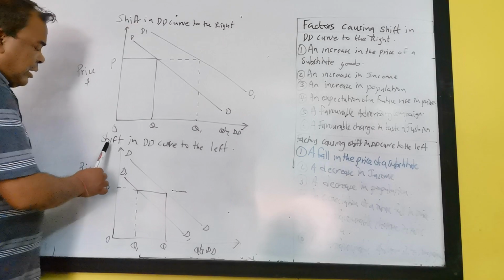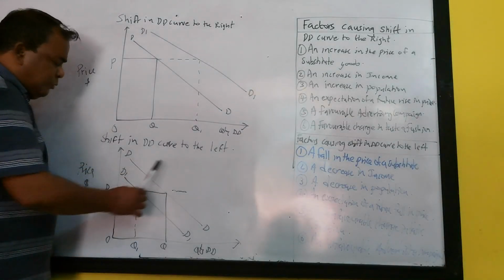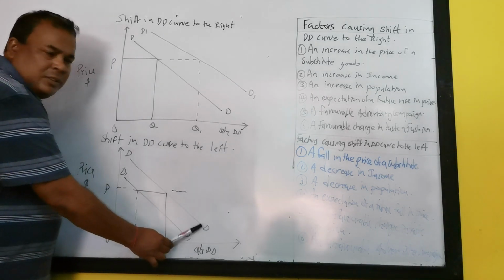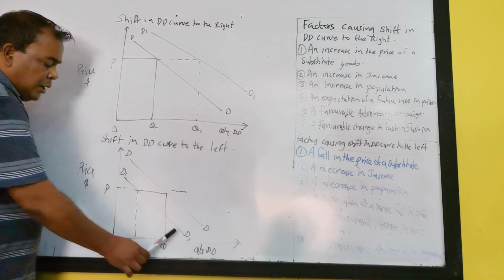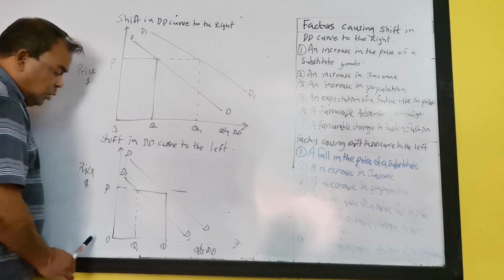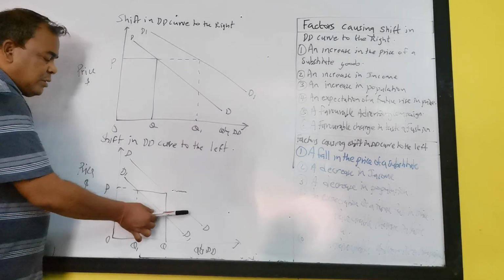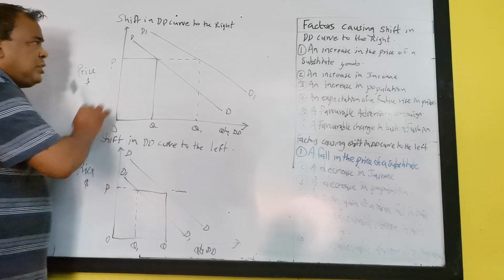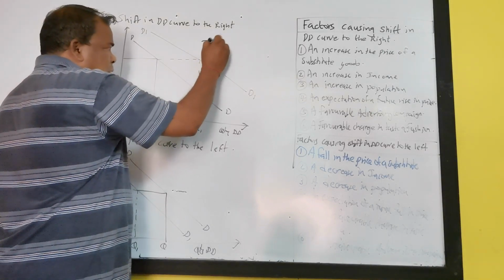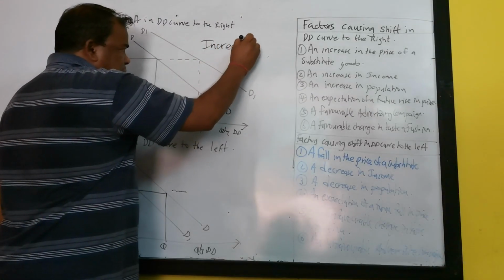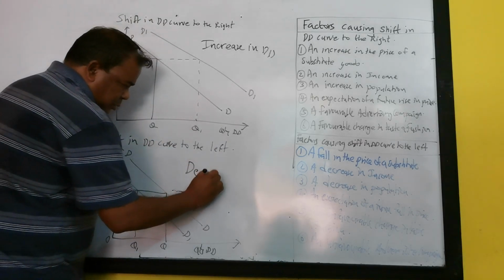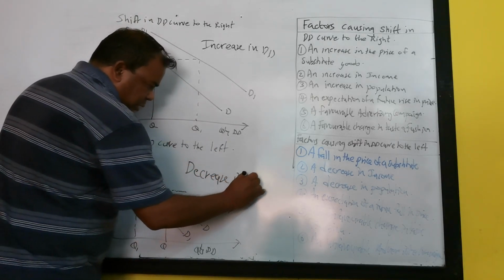So here we have in the diagram a shift in demand curve to the left. The original demand is DD. Demand shifts to the left from DD to D1. Price remains the same. Quantity demanded decreases from OQ to OQ1. So this one is a shift in demand curve to the left and that is a shift in demand curve to the right. Normally when we say shift in demand curve to the right, we say increase in demand, and this one, decrease in demand.